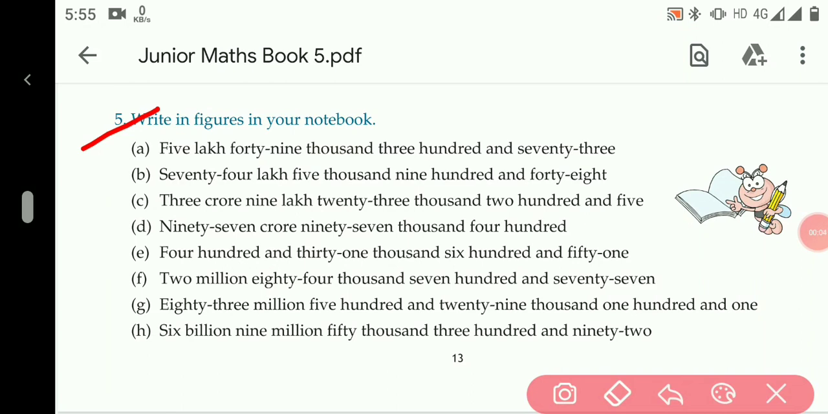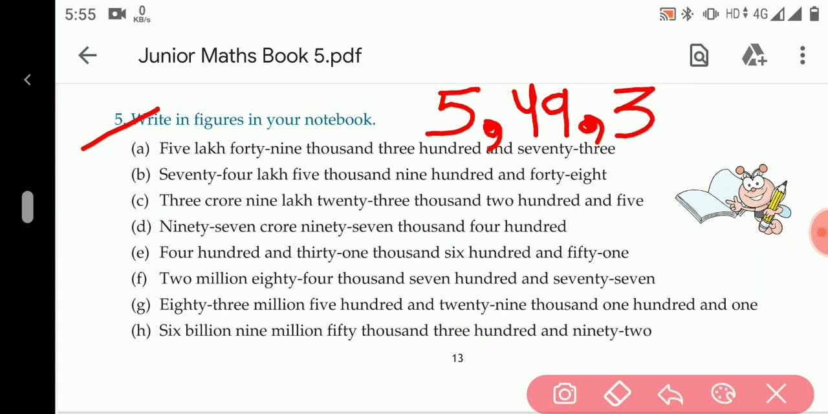You have to write in figures whether it is Indian system or it is international system. A part 5 lakh. Let me write here 5 lakh 49,000. First we will put comma here, then 49,000, then we'll put comma, then 373. Here is the answer.